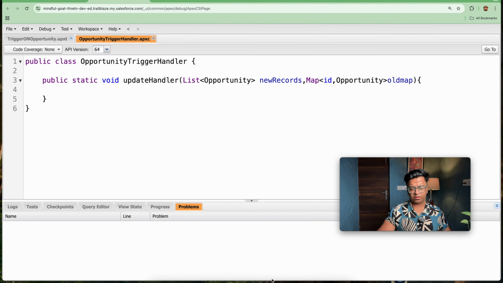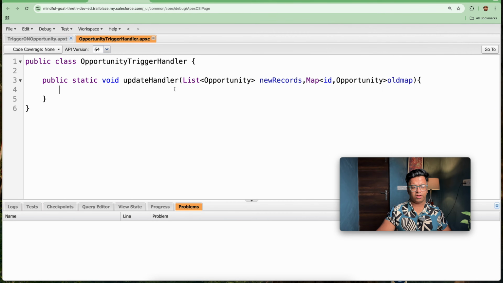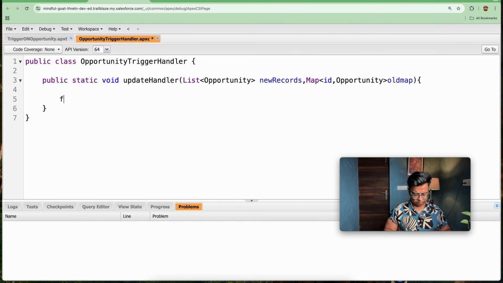First of all, if I talk about my scenario, whenever the opportunity is set to Closed Won, it means we have won the opportunity. So let's check it out. I will be iterating over my new records with a loop: for Opportunity opr colon newRecords.